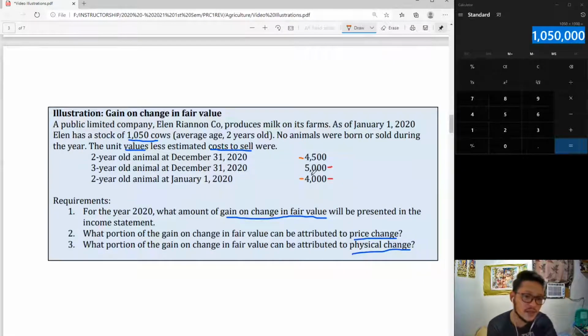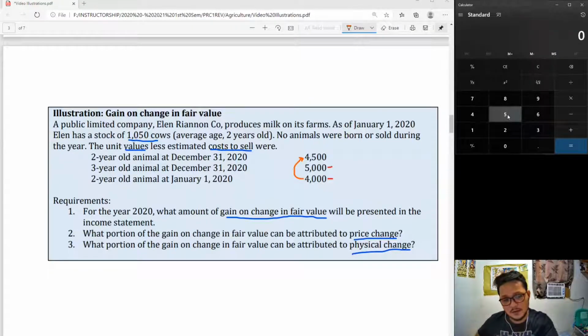So that means we have an increase in value of 500 per unit. So that's 4,000 going to 4,500 increase. So that's 500 difference, right? Multiplied by 1,050. That's the units of cows we have. 525,000 is our gain due to price change.